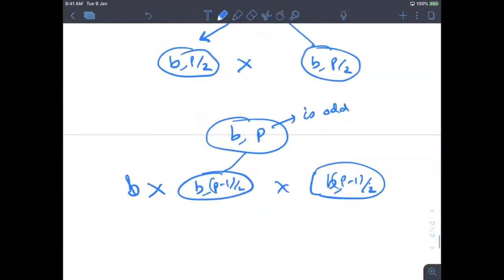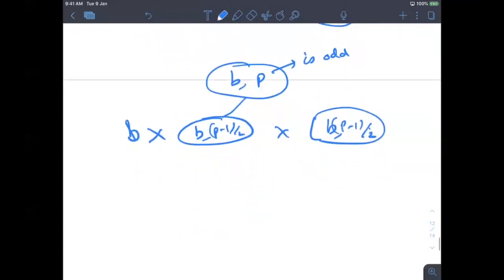So that is what we wrote mathematically, I just wrote it in a tree.